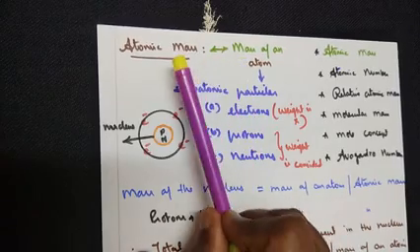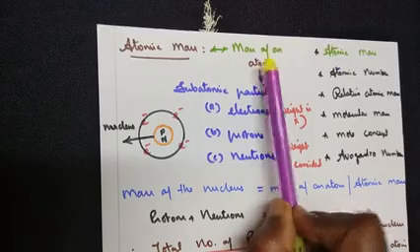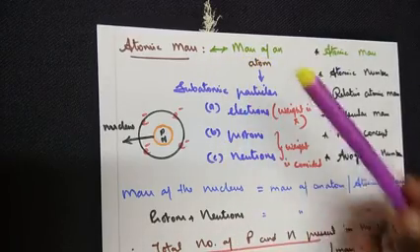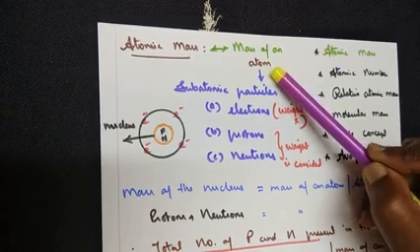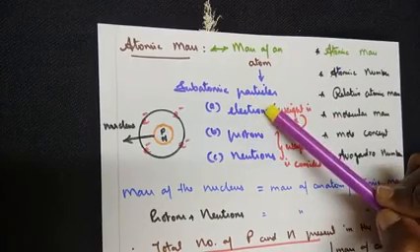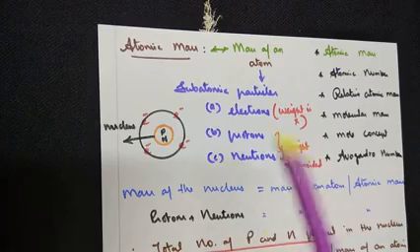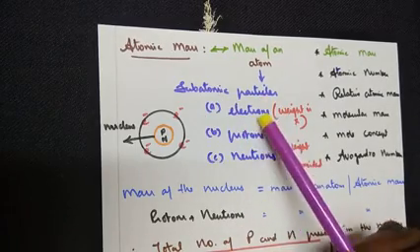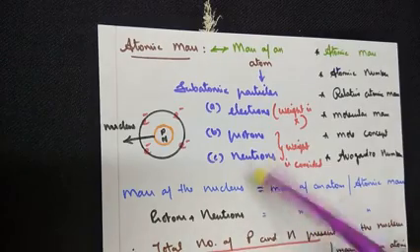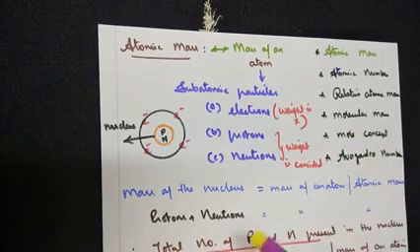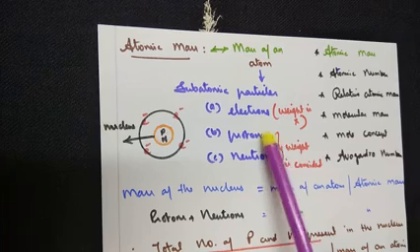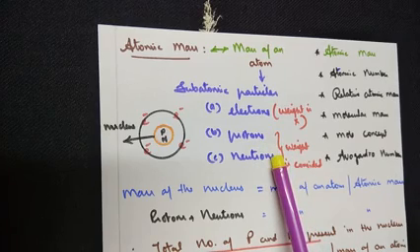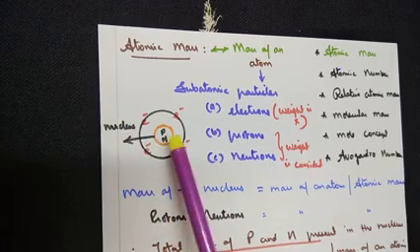Coming back to our topic, atomic mass or mass of an atom means knowing or calculating the weight of the atom. Further, we need to know what atoms are made up of. There are 3 types of subatomic particles, namely electrons, protons and neutrons. Out of these, the weight of the electron is negligible, almost weightless, so it can be omitted. But the weight of the protons and neutrons is considered because they make up the nucleus of the atom.